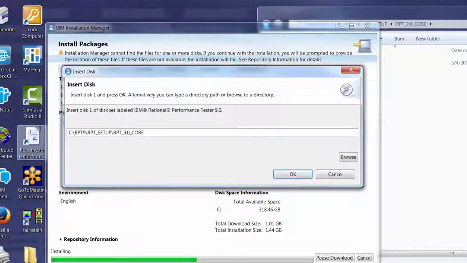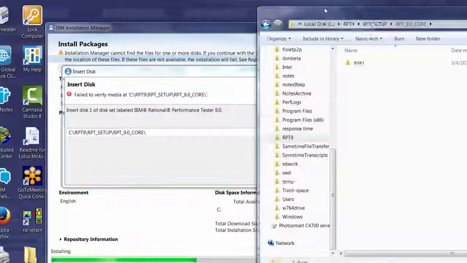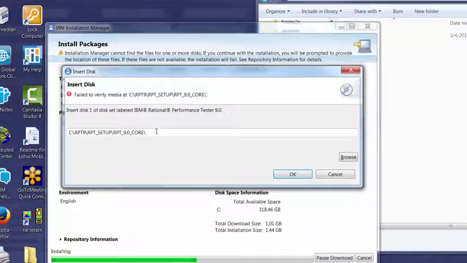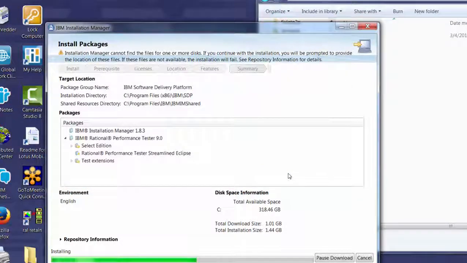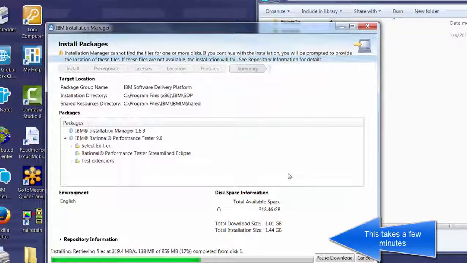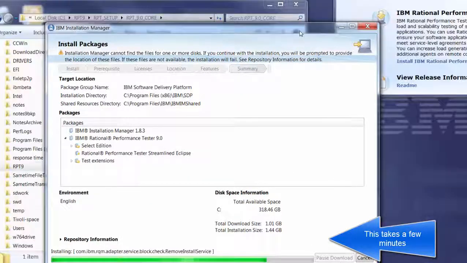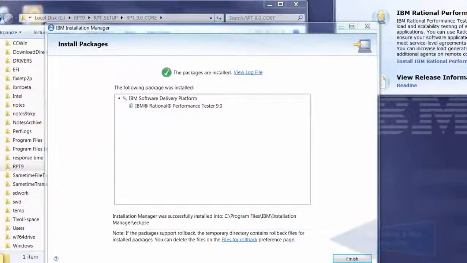And it wants the disk 1 directory. Now the package has been installed. We'll click Finish.